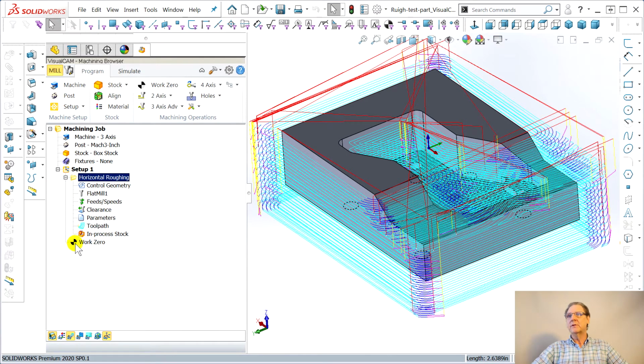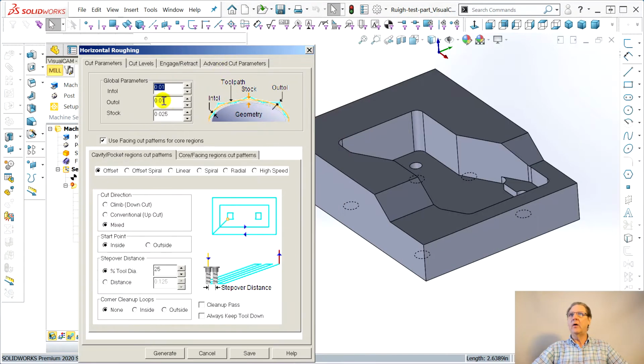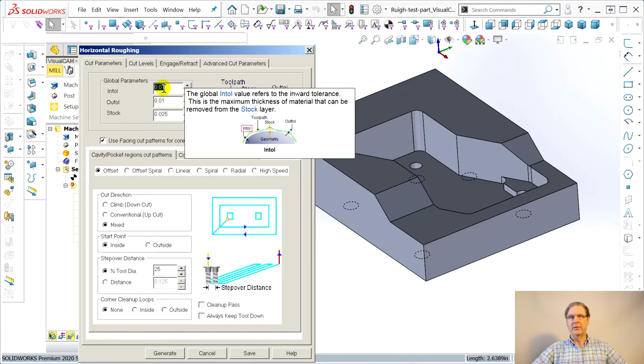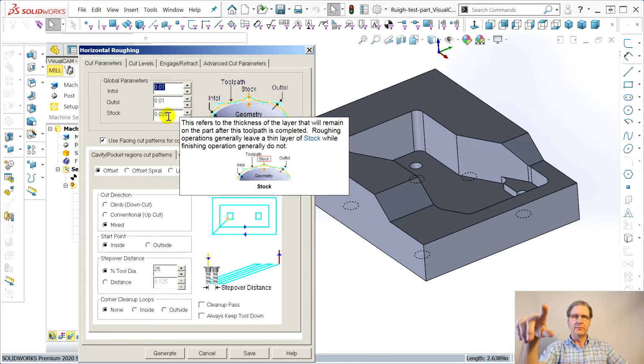First thing I love about this, you can just move stuff around, put the word 0 in front. I don't know why, it just seems right to be there. Parameters, double click. It always wants to leave these tolerances, 10,000ths of an inch inward tolerance, outward tolerance, and it leaves 25,000ths of material. And I'm like, well, I don't want that.